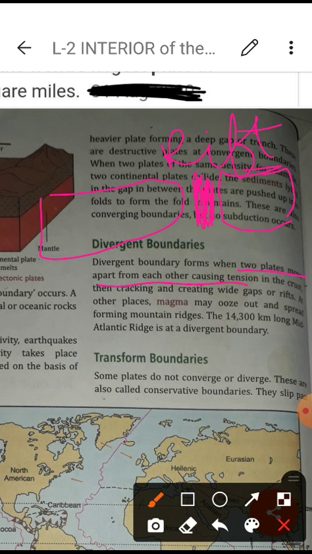So convergent means when one is colliding on another one. Divergent means there is a total difference. They will not collide with each other. So there will be a gap between them. Okay, so this is the example of this one. The Mid-Atlantic ridge is at a divergent boundary with a gap, 14,300 km long. You can understand this is because of these kinds of boundaries.